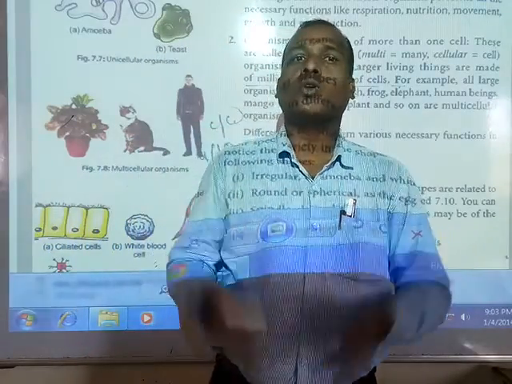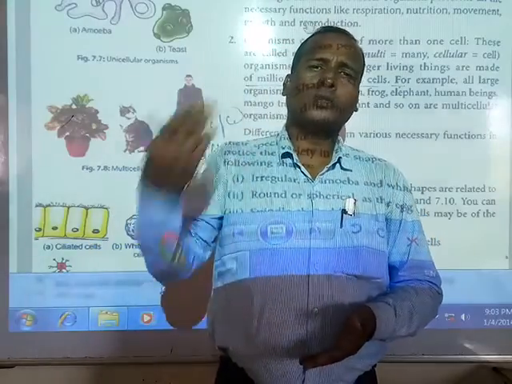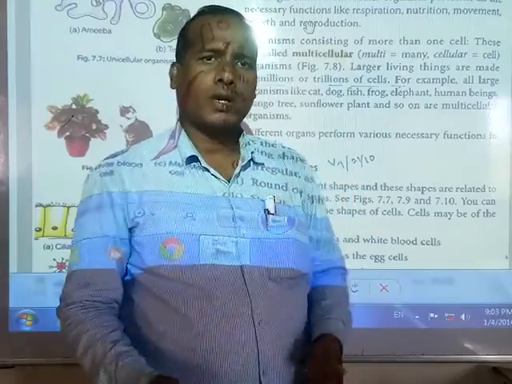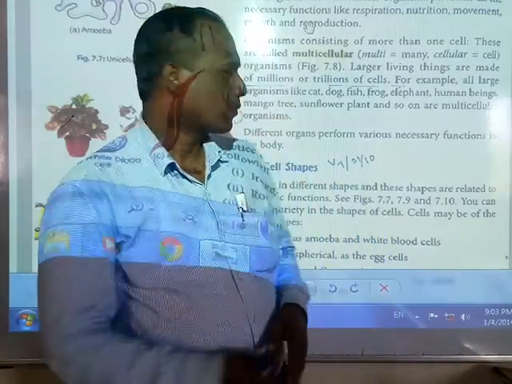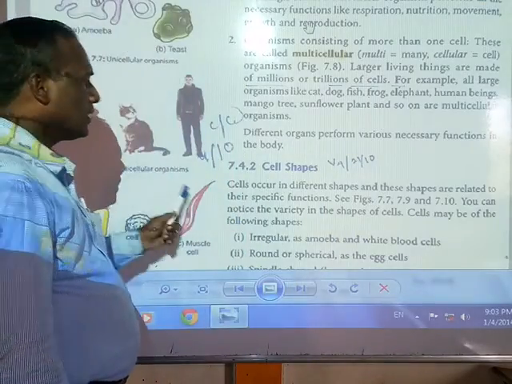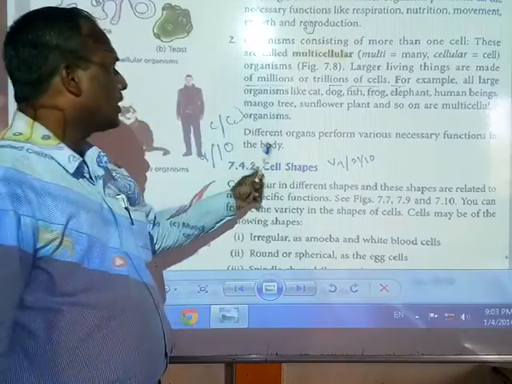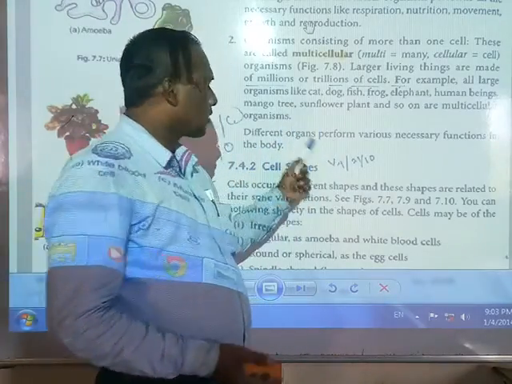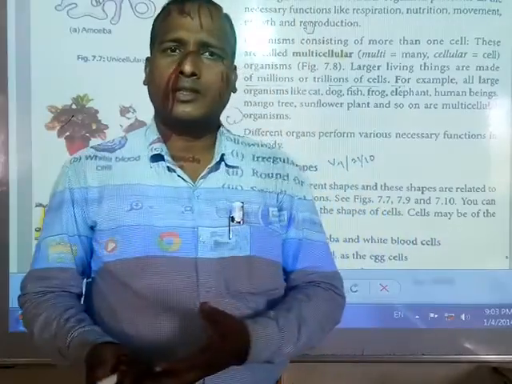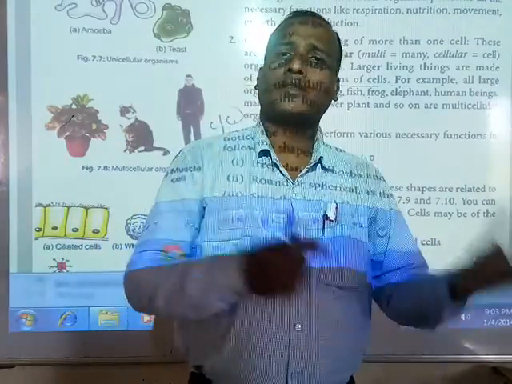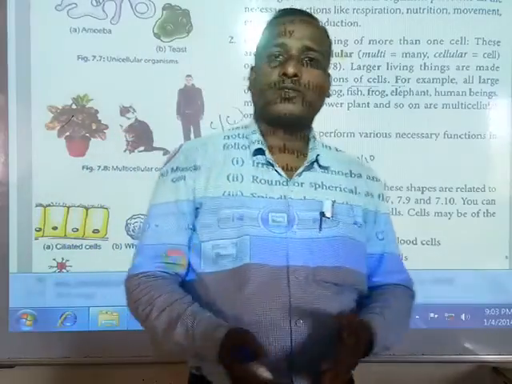Organisms having many cells, millions of cells, that means more than one cell, are called multicellular, like human beings, cat, dog, plants. Different organs perform various necessary functions in the body. Kidney, lungs, heart, each does its own function. Different organs have different functions in our body.